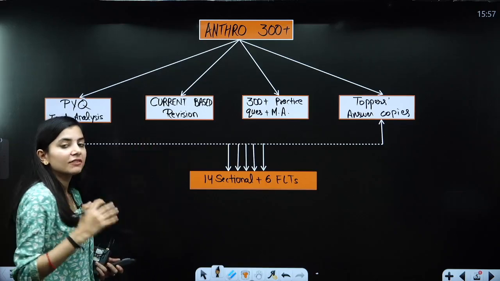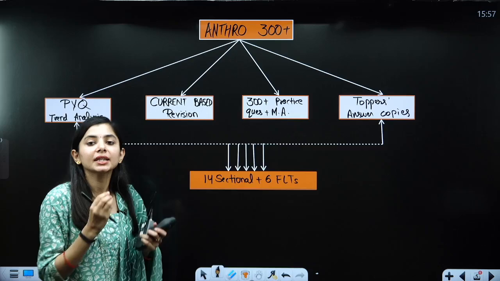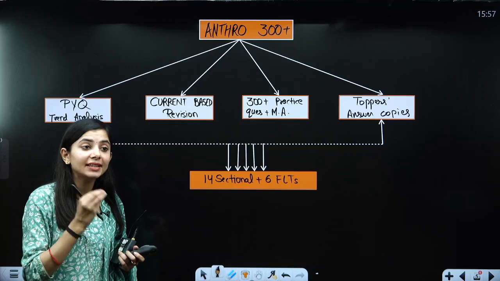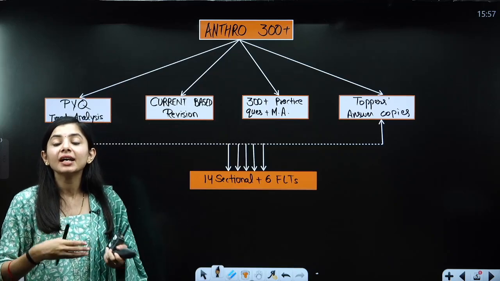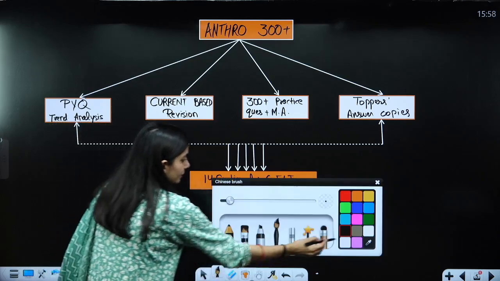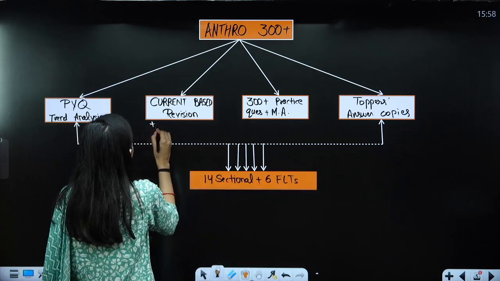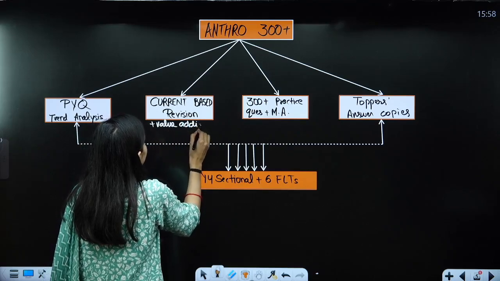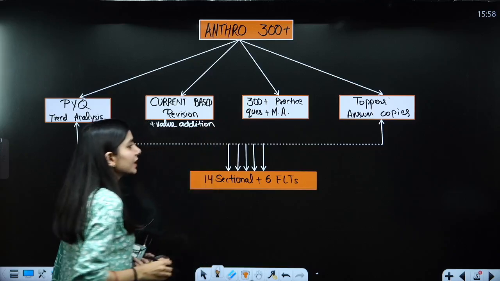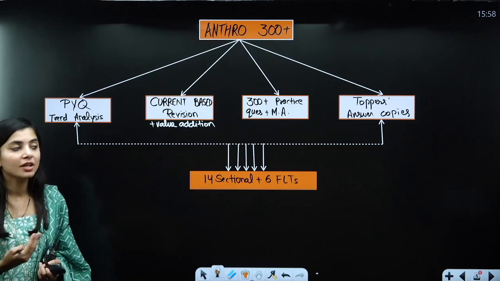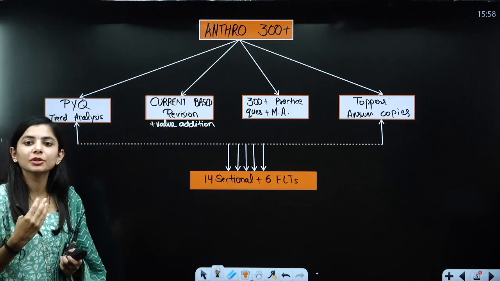In this revision, we are going to focus upon current aspects like news clips, articles, diagrams, something that you can add on. This is going to provide you value addition. Students who covered their foundation 2 years back, 3 years back need updation. So this is the best thing that you can have.